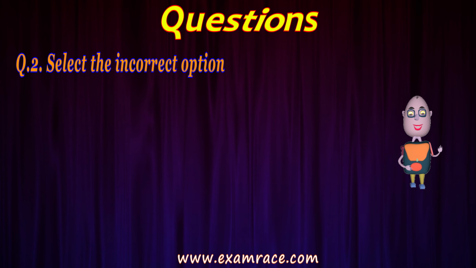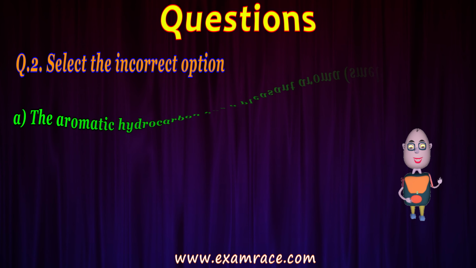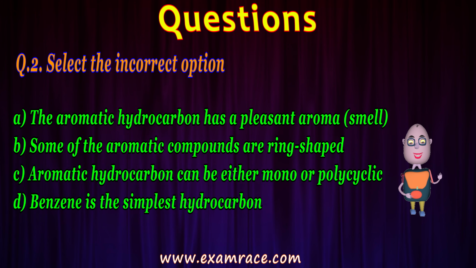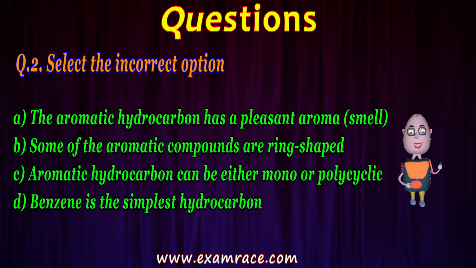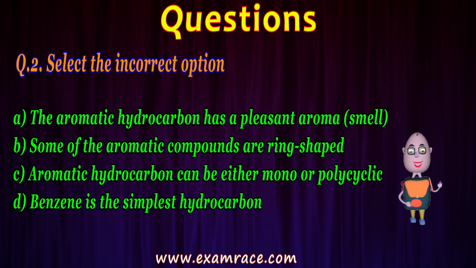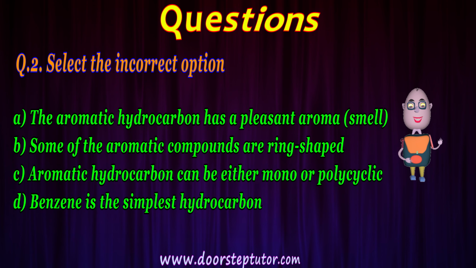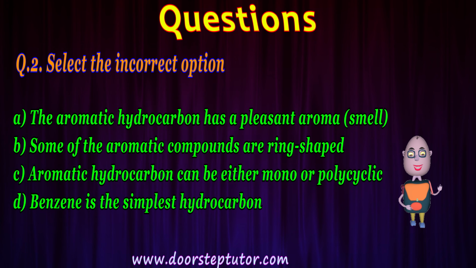Second MCQ is: select the incorrect option. First is the aromatic hydrocarbon has a pleasant aroma. This is right. Second, some of the aromatic compounds are ring shaped. This is also correct. Third, aromatic hydrocarbon can be either mono or polycyclic. This is also correct.